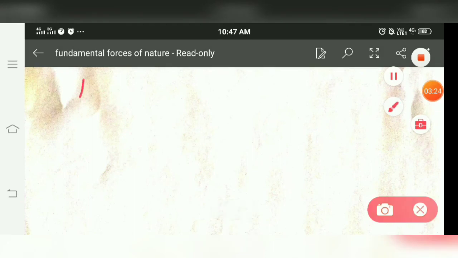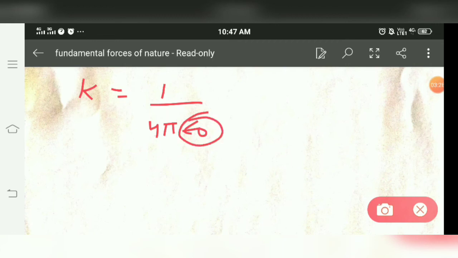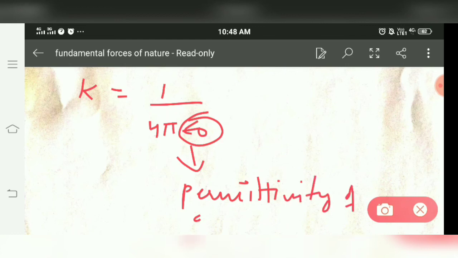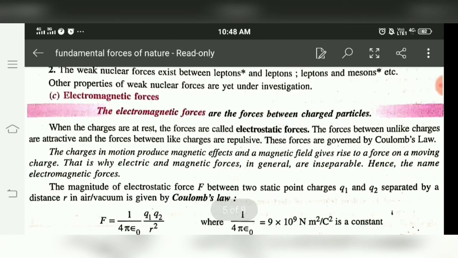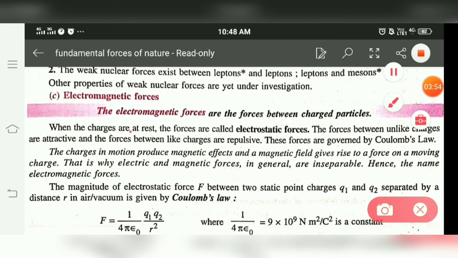The other value of K is 1 by 4 pi epsilon naught, where epsilon naught is the permittivity of a medium. The value of epsilon naught is 8.85 into 10 raised to minus 12. So what we have learned about electromagnetic forces: they exist between charged particles.